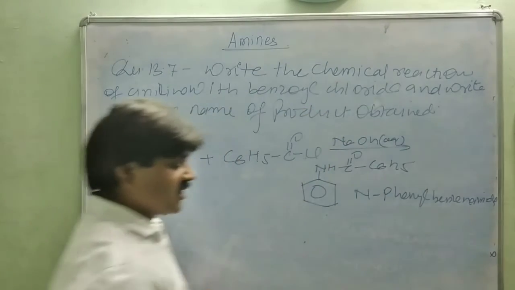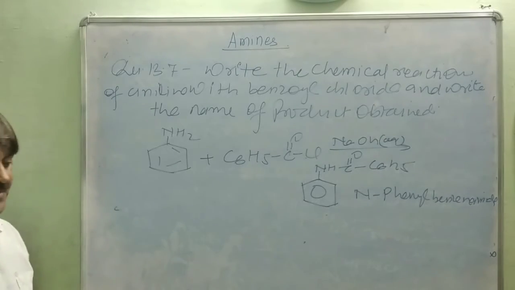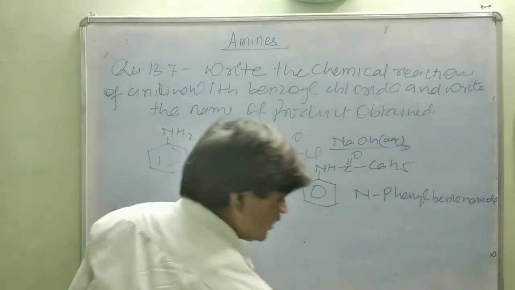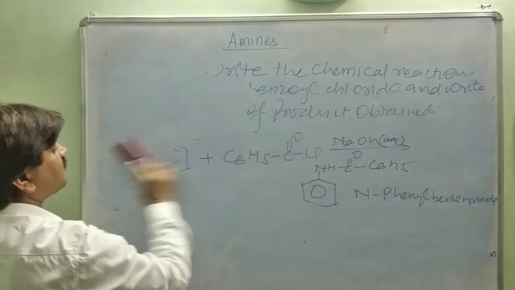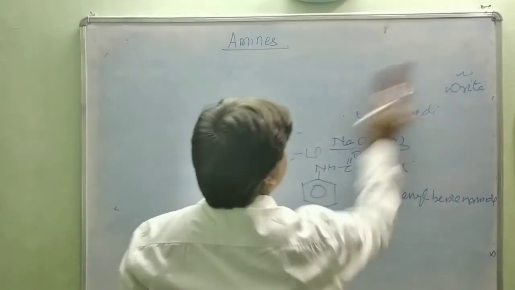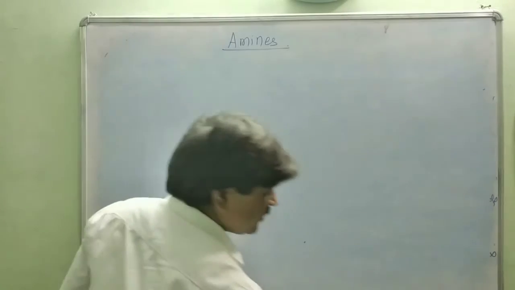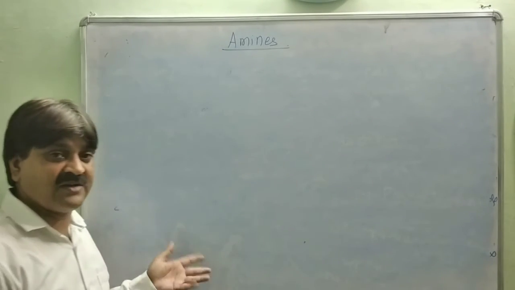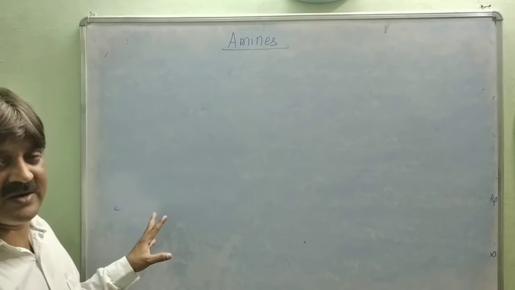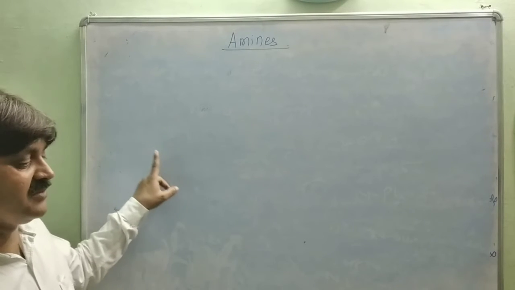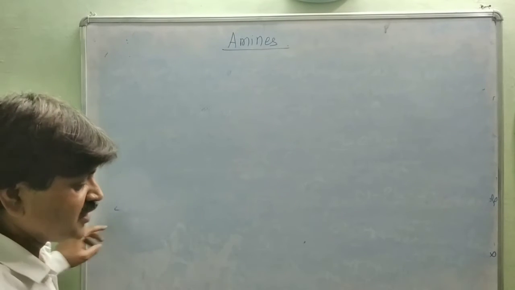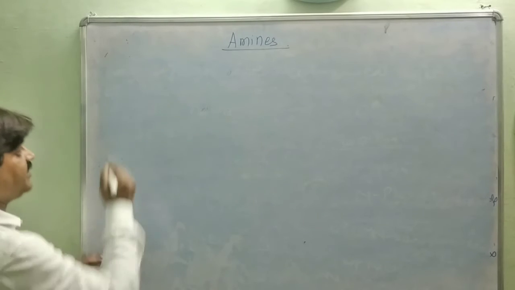So this is the product of the given reaction. If this reaction is carried out in the presence of AlCl3, there would be some salt formation, but here the product is given as the N-phenyl compound. Next question is 13.8.